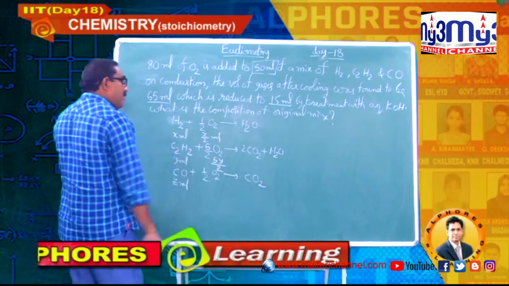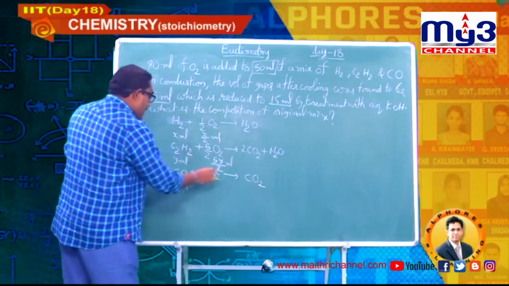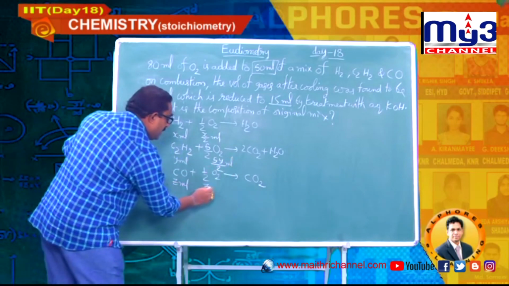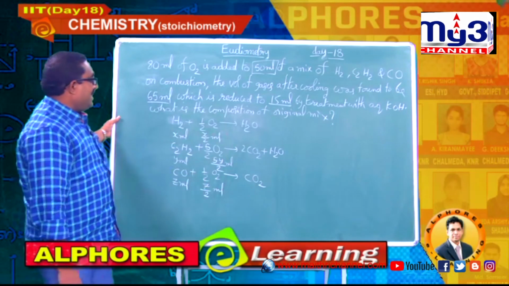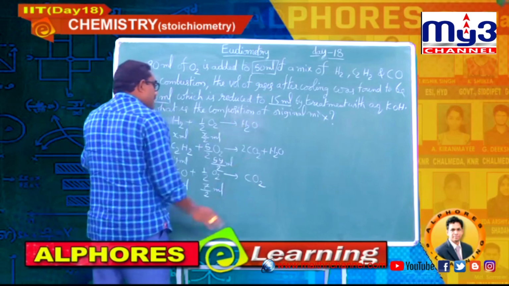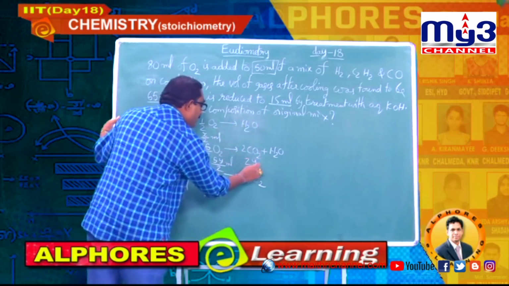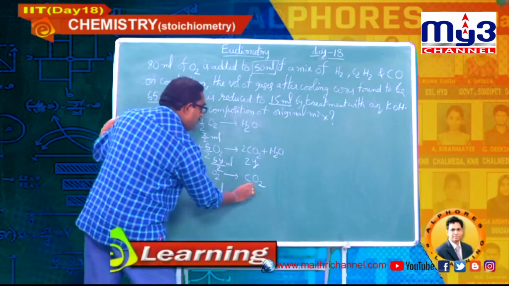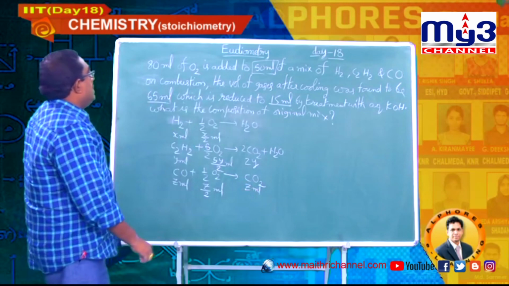Here for z ml, you write z by 2 ml. Here 2 moles of carbon dioxide, so y ml means 2y. Here z ml gives z ml.